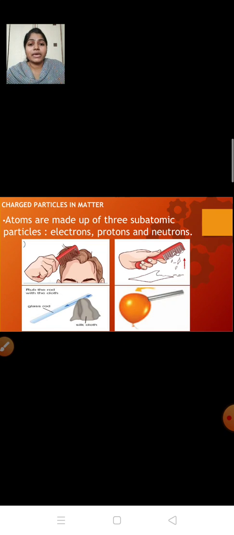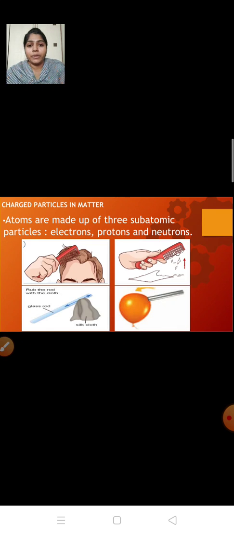Same with the case of glass rod. When we rub glass rod with this silk cloth, what is happening? The glass rod becomes electrically charged. And when we bring this electrically charged glass rod near uncharged inflated balloon, what happens? Attraction takes place. Right? The question is, how does this charge take place, or where does this charge arise from?